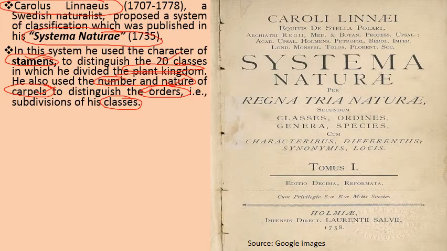So this was the book written by Carolus Linnaeus, Systema Naturae.